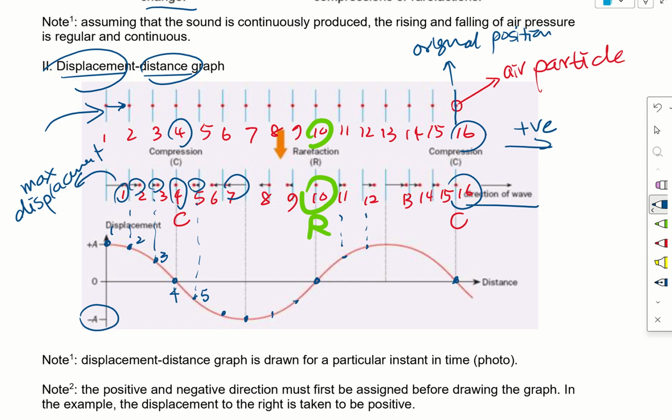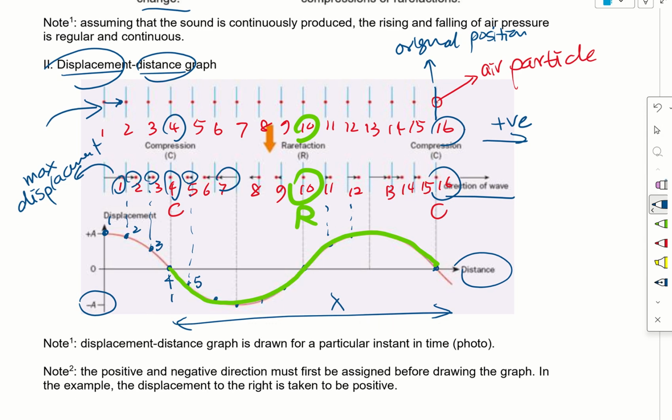And we learn from transverse waves that for a complete wave, we look at the x-axis distance, and this gives us the wavelength. We started off from particle 4 and ended up at particle 16.